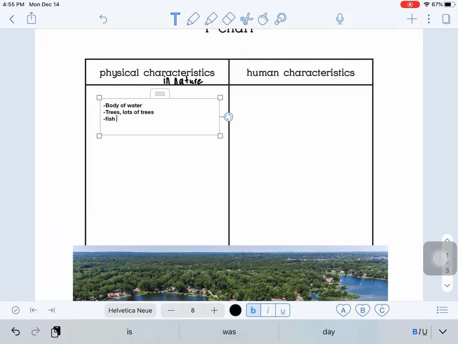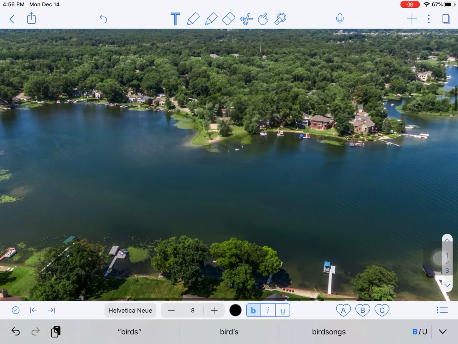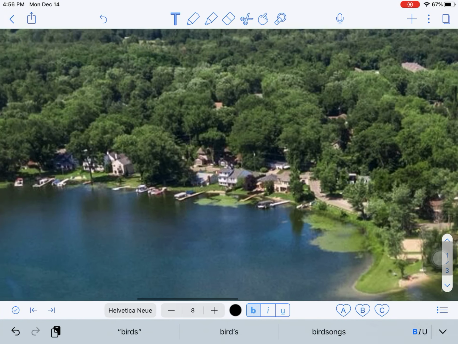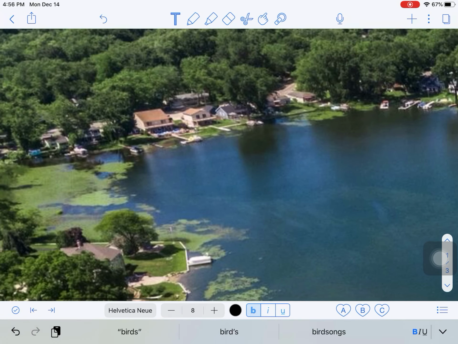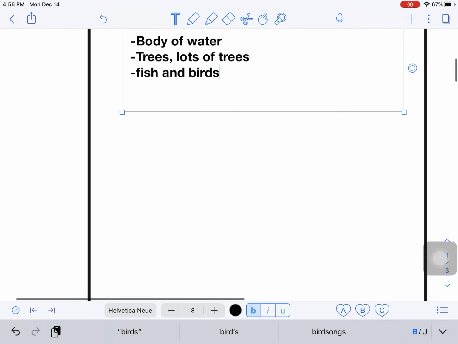So I'm going to add fish and birds. There's probably more different types of animals in there, but those are the two that I'm going to mention. If you zoom in, you can also see grass along the shore here. So I'm going to add in grass.